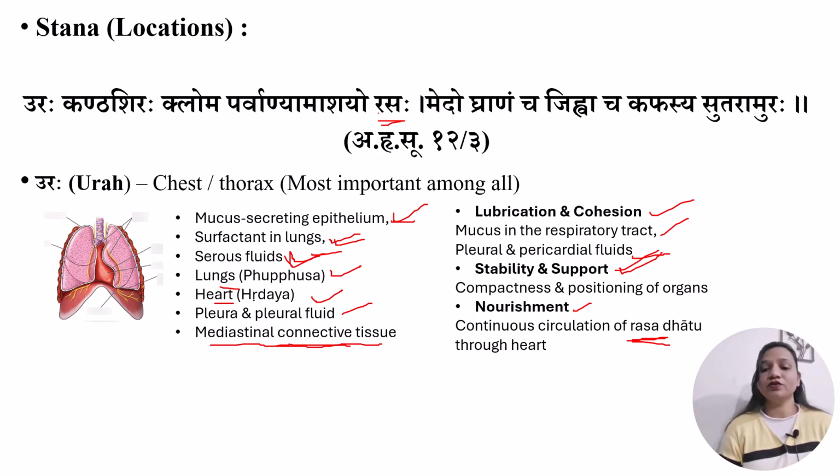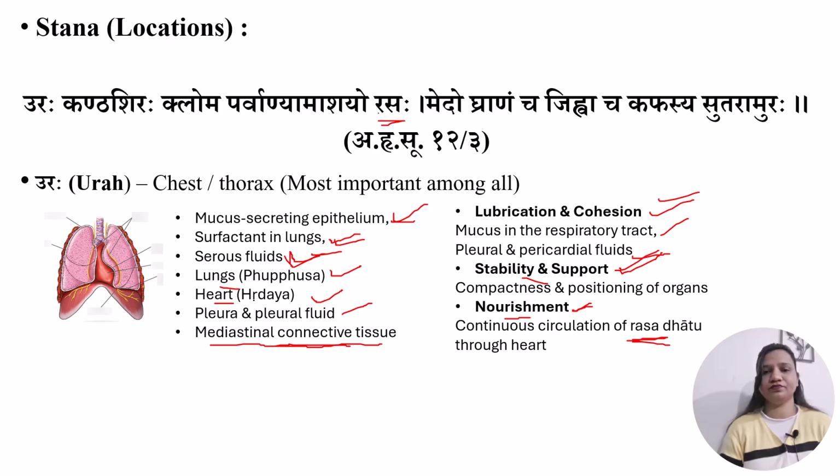kapha dosh. Because of this nourishment function of rasa dhatu, which is closely related to kapha dosh, all these functions, which include lubrication, cohesion, stability, support, and nourishment, again denote the functions of kapha dosh based upon its gunas. So due to all these reasons, we can consider Urah or thoracic cavity as the prime location of kapha dosh, because the structures present here, or the activities happening in the thoracic cavity, are very closely related to kapha dosh.